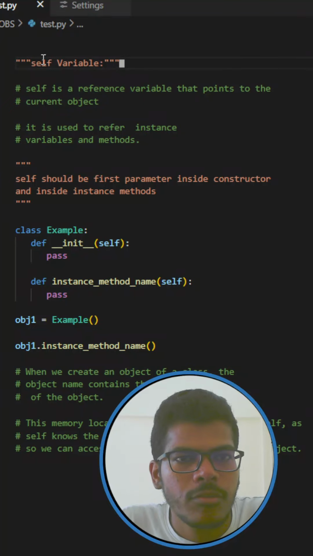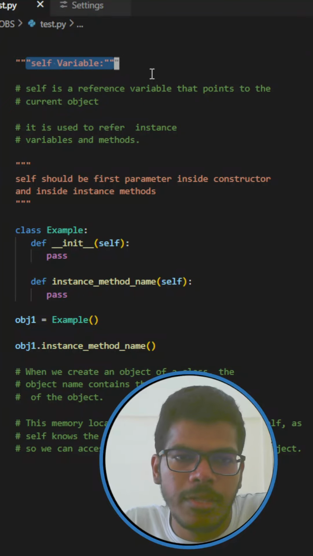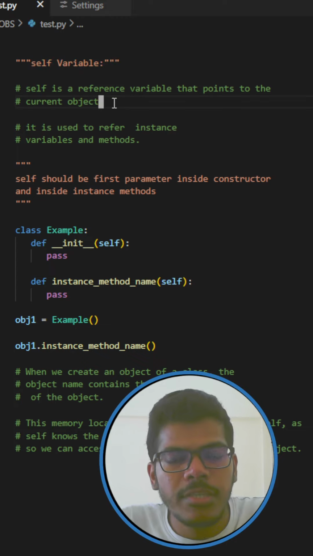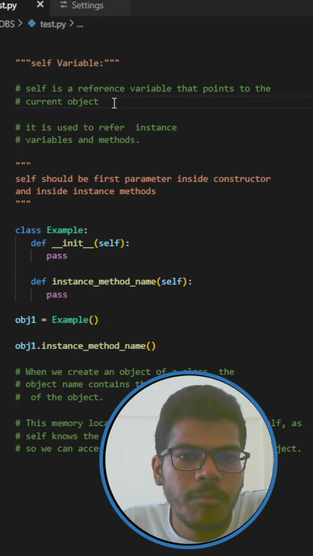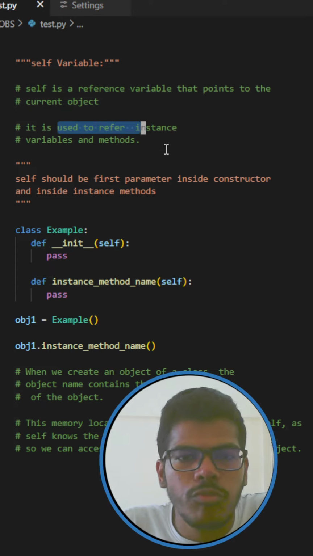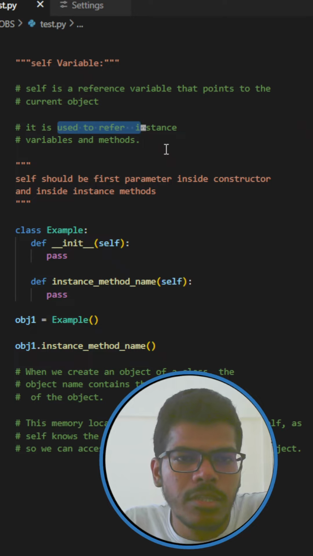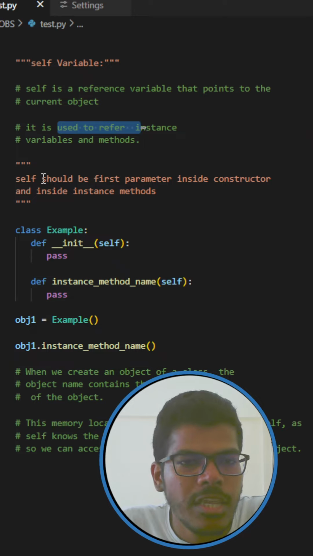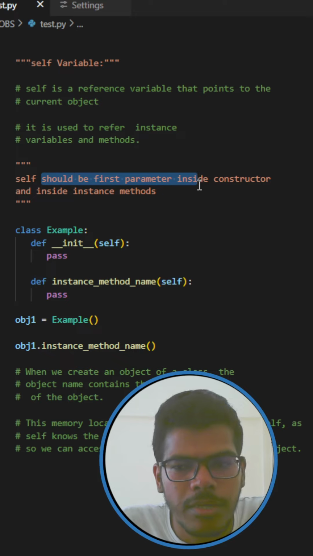Hi friends, do you know what is self variable in Python? Self is a reference variable that points to the current object and it is used to refer the instance variables and methods, and self should be the first parameter inside constructor and inside instance method.